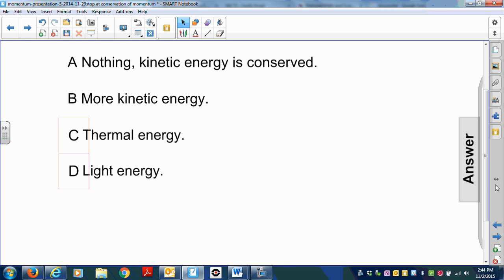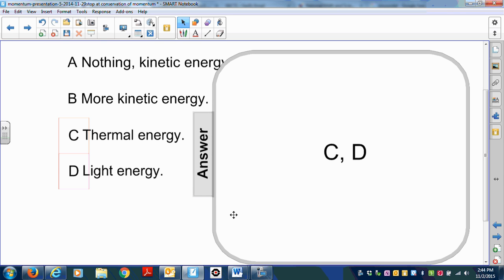Pause now. Okay, let's see if you chose the correct answers. The correct answers are C and D. It becomes thermal energy or light energy.